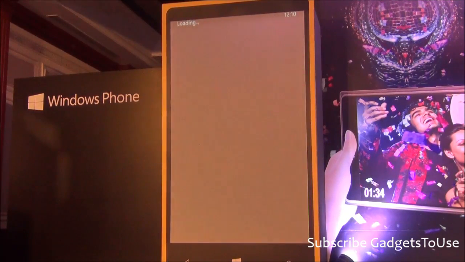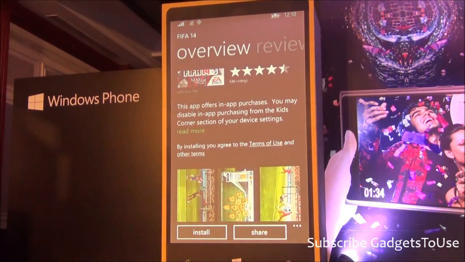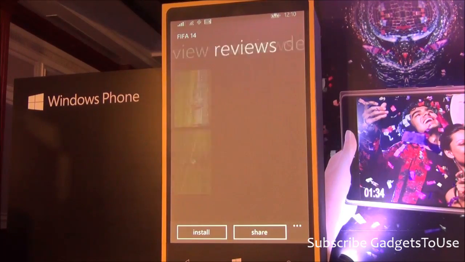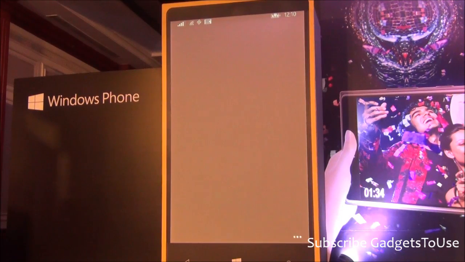And when I click on this, there's a new layout to show me all the details of the app and all the screenshots right on the first pane itself. I click across, I see a lot more detail of what the reviews look like, so that I can make a decision whether I want to buy this game or not.